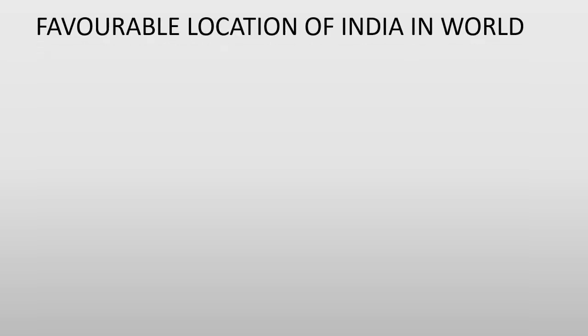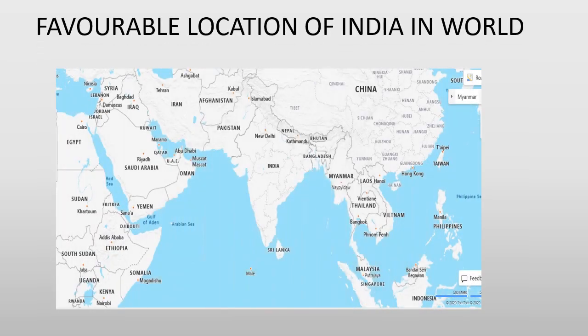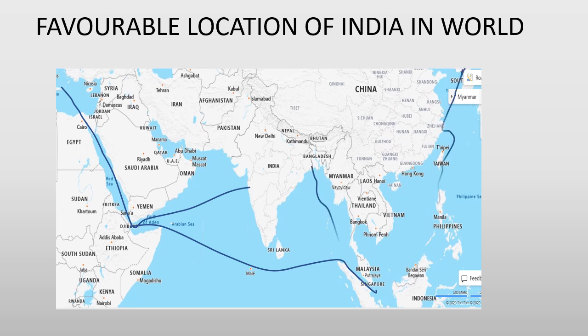Now we will see India's favorable location in the world. India is centrally located at the head of the Indian Ocean to the south of Asia. So it easily connects the countries lying to its east, North America, South America, Eastern Asia, Australia, as well as to its west, Europe, Africa, Western Asia.